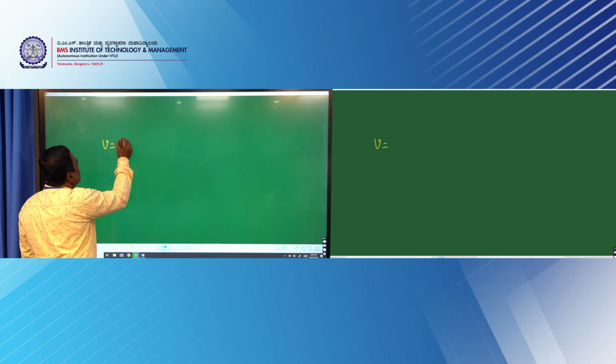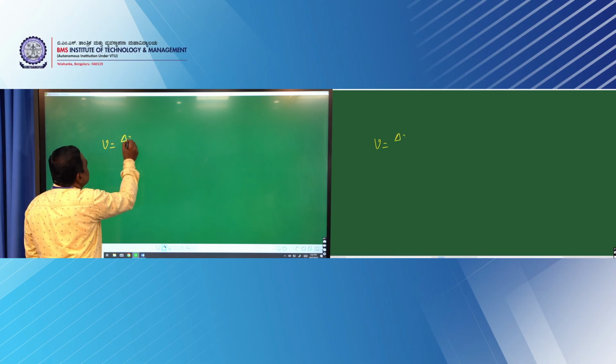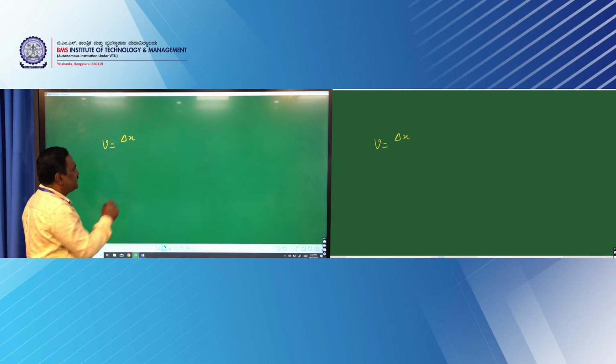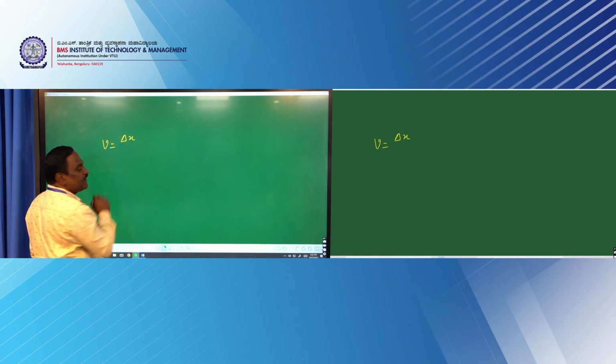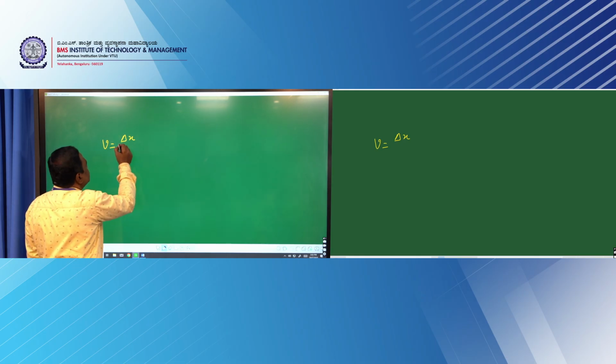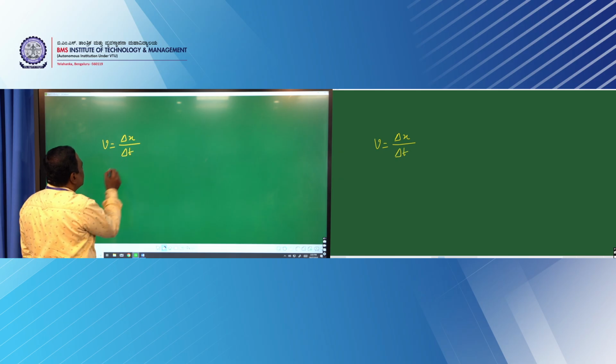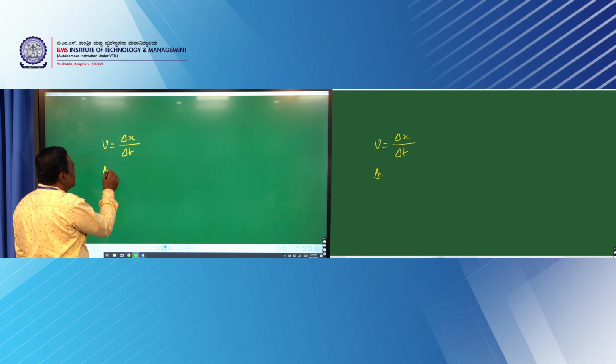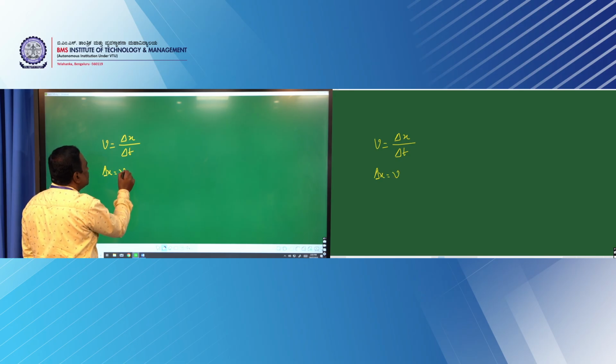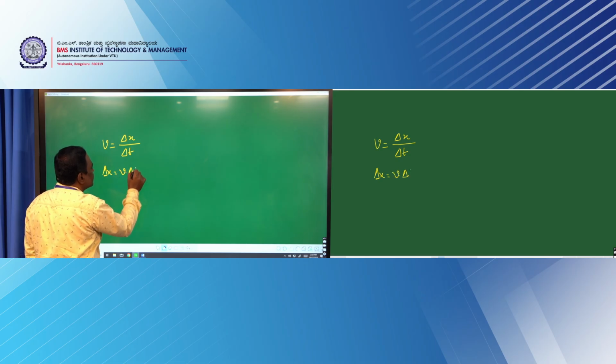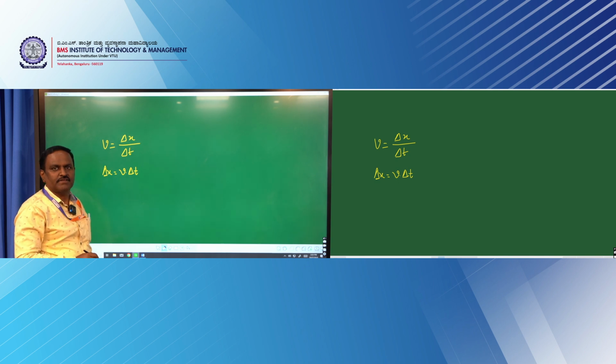As we know, the velocity v is equal to the change in position, that is displacement. If we take the uncertainty in position as delta x and the corresponding time as delta t, you can write delta x is equal to v into delta t. This is one equation.